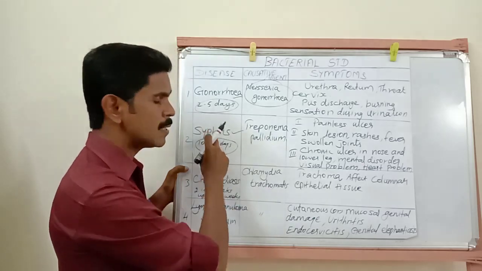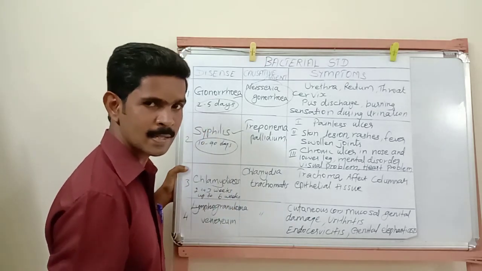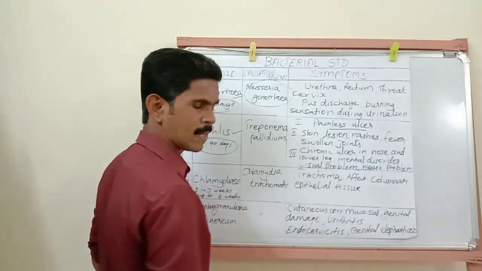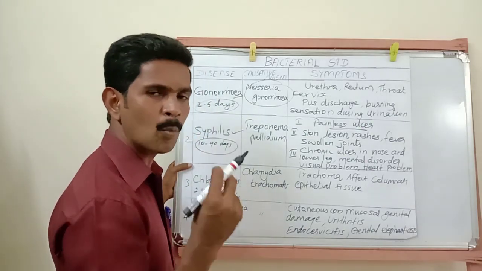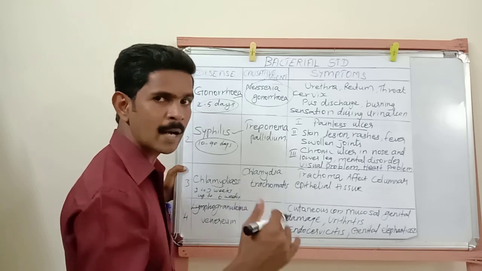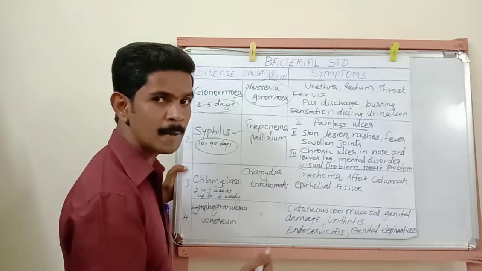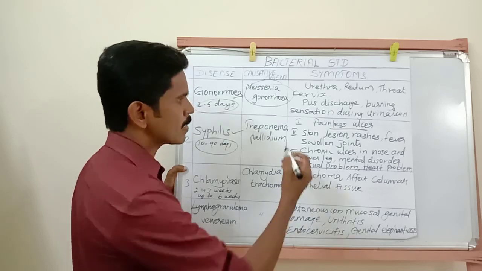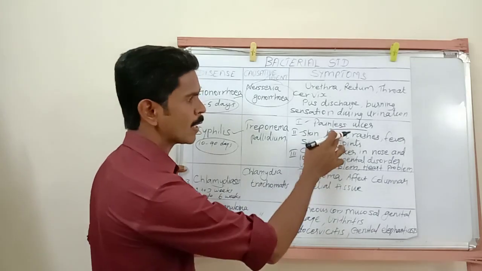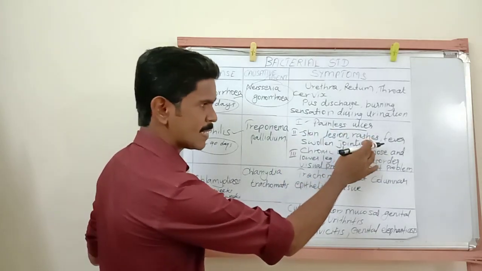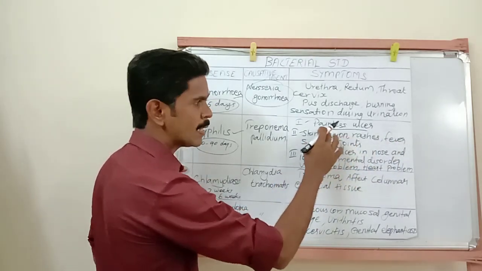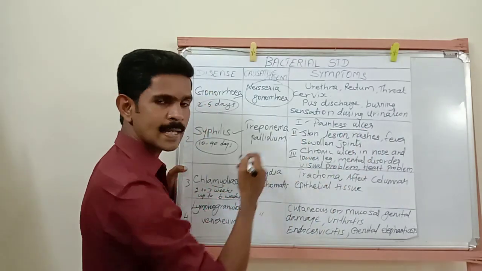The symptoms of syphilis are very dangerous during the tertiary stage. First, the primary stage: painless ulcer. Some painless wounds appear in the external genital organ, the external reproductive organ. It happens during the primary stage of infection. Then in the secondary stage, skin lesions, wounds occur in the skin, rashes, fever and some swelling occurs in the joints. So we can see all these symptoms during the secondary stage.